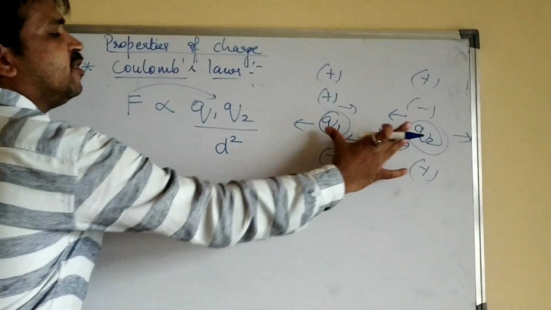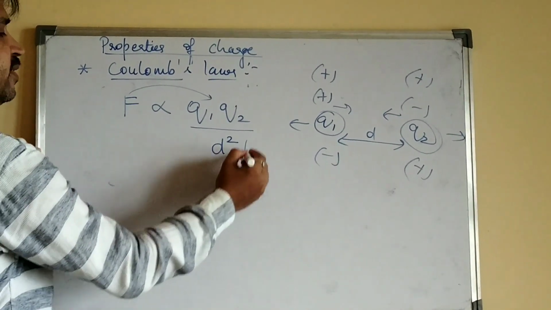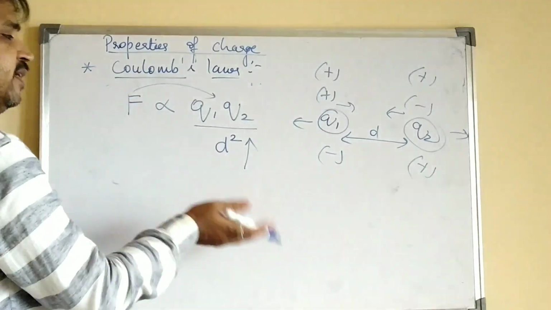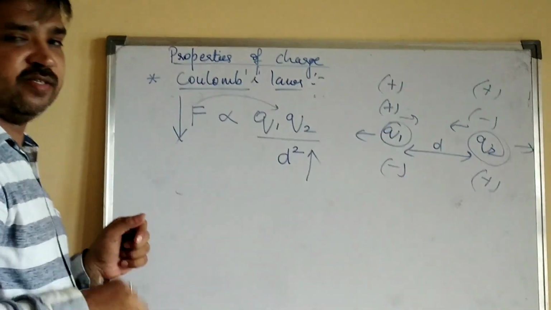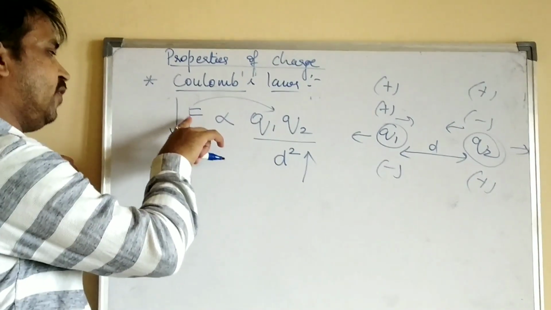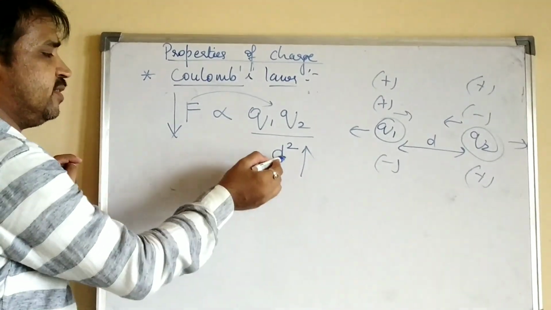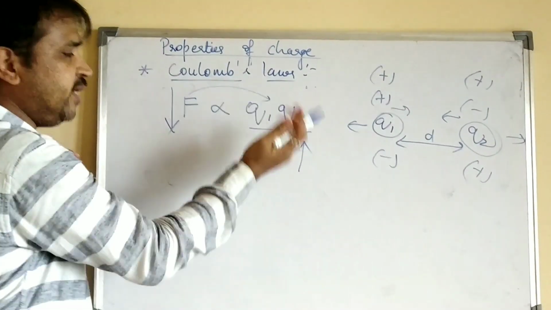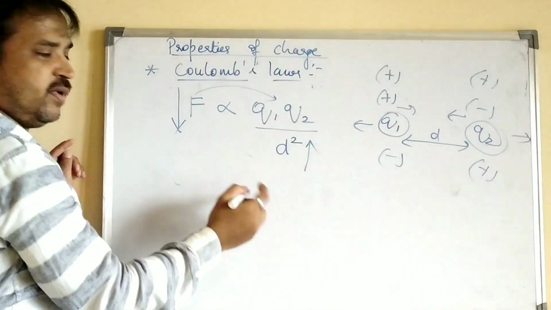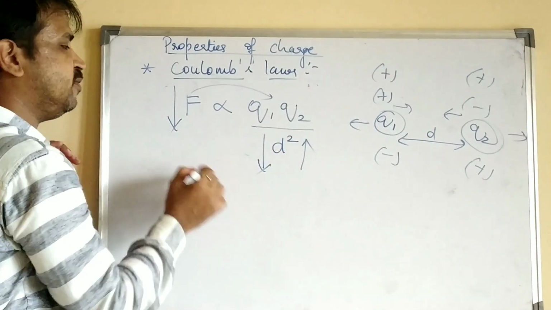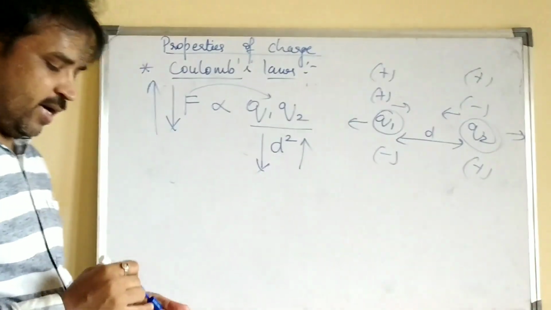This means that as the distance increases, the force of attraction or repulsion decreases, because the distance is in the denominator. If the distance doubles, the force decreases, and vice versa: if the distance decreases, the electrostatic force increases. So this was the second law of Coulomb.